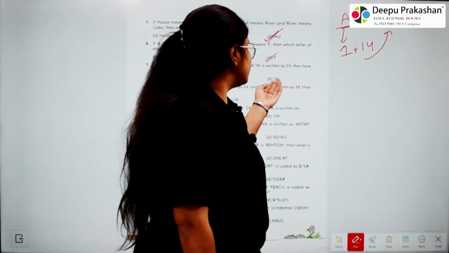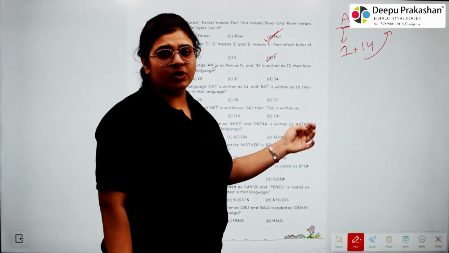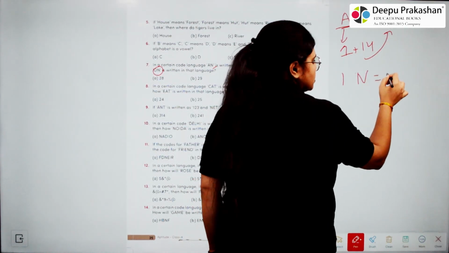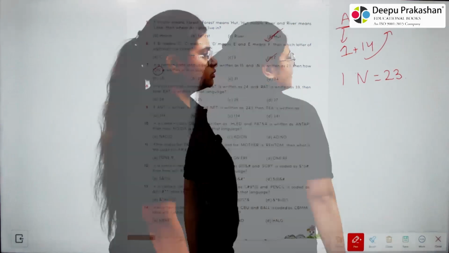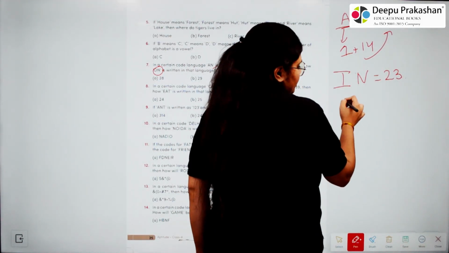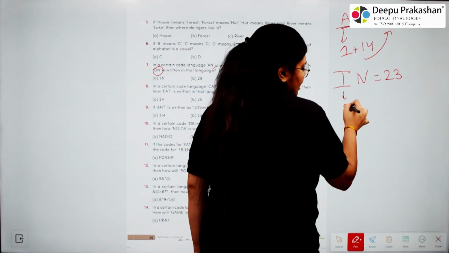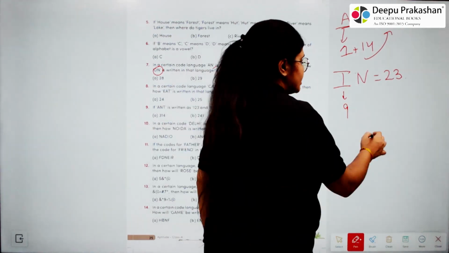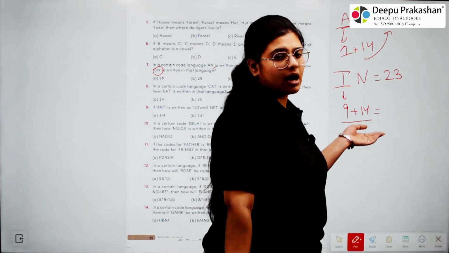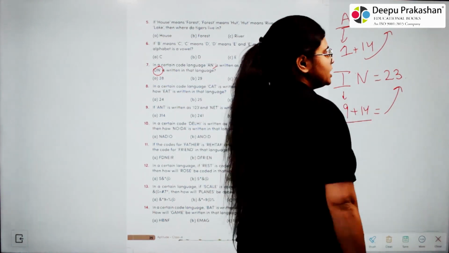Okay. Similarly we are given IN written as 23. So I and N equals to 23. So here if we see that I is present at 9th position and N is present at 14th position and we add them, our answer will come as 23.